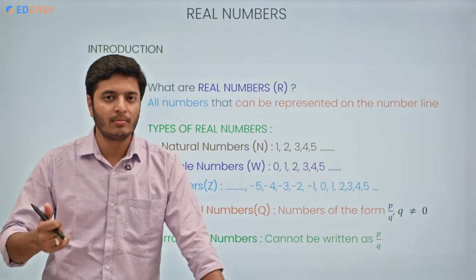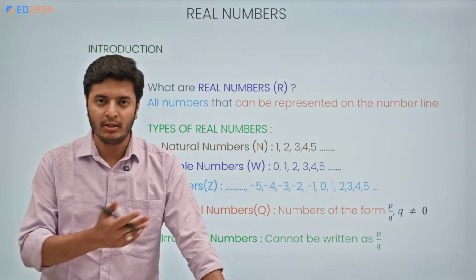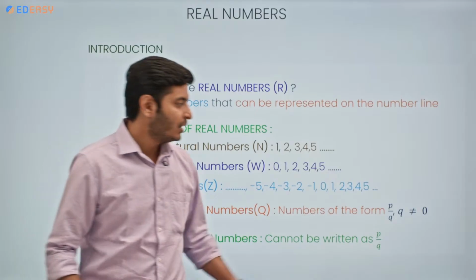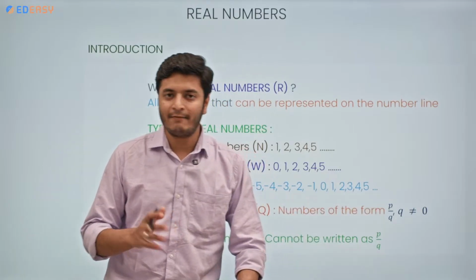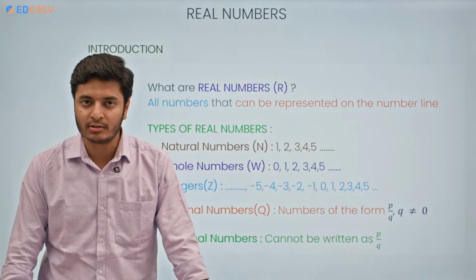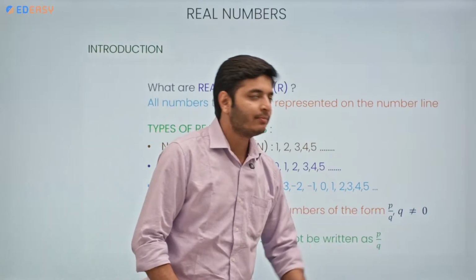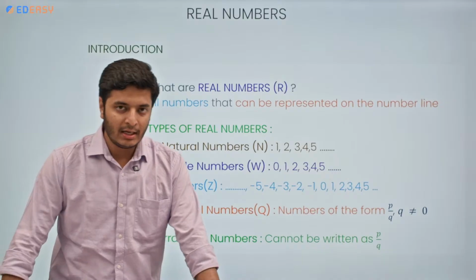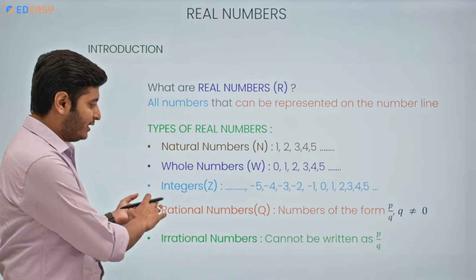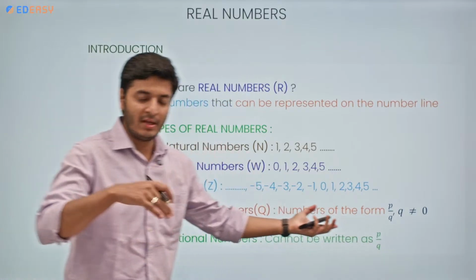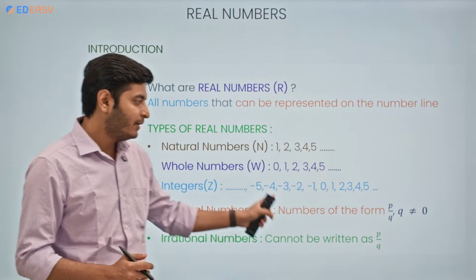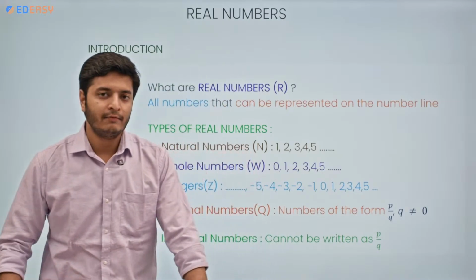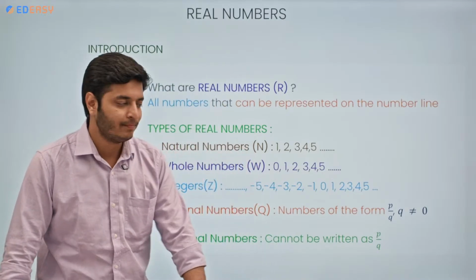The number on top is known as the numerator part of the number, and the number in bottom is known as the denominator part. But p and q both can have any value of integers, but q can never be equal to 0. This is the primary condition. Now, when numbers are written in this form, they are known as rational numbers. But when we cannot write the numbers in this form, then what can we call such numbers?